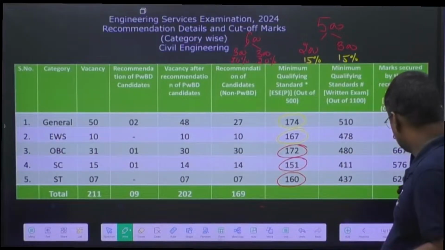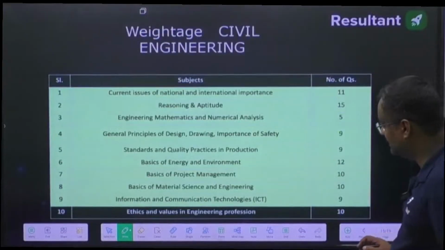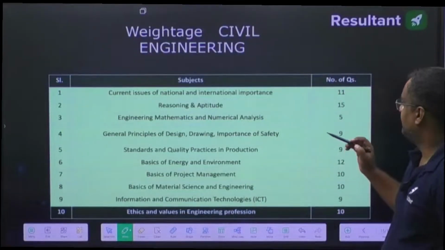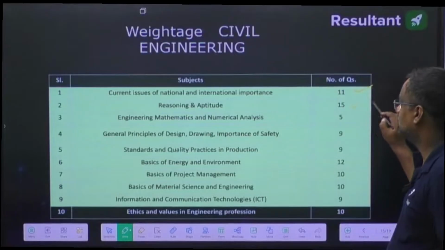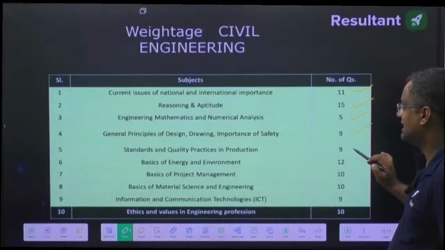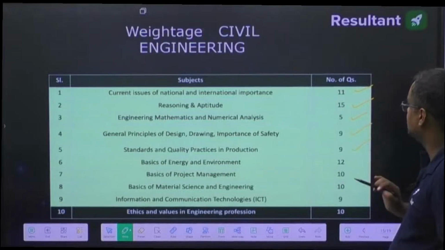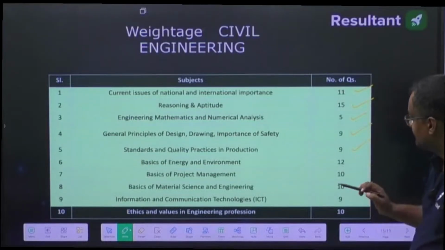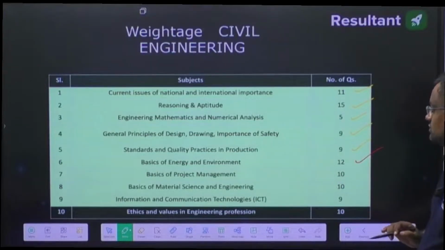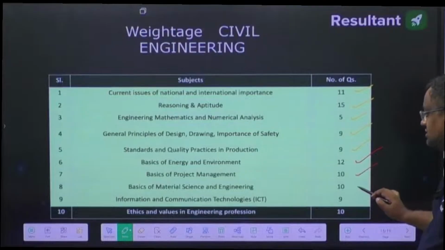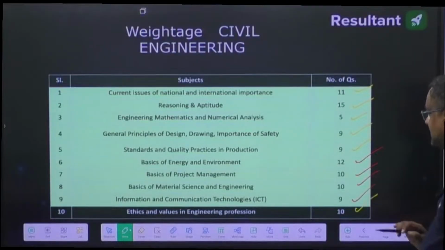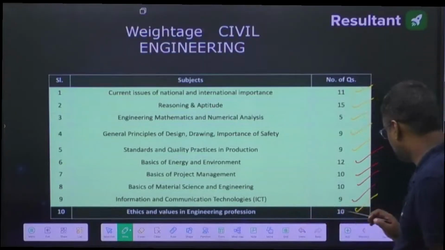Now, guys, let me tell you the weightage distribution for the non-tech part: current affairs 11 marks, reasoning and aptitude 15 marks, engineering mathematics 5 marks. General principle and drawing, standard quality practice is, sorry, 9 number of questions. Every question is of 2 marks. Basic energy and environment 12 questions. Project management 10 questions, material science 10 questions, and ICT 9 questions. Ethics is 10 questions. This is for paper 1.